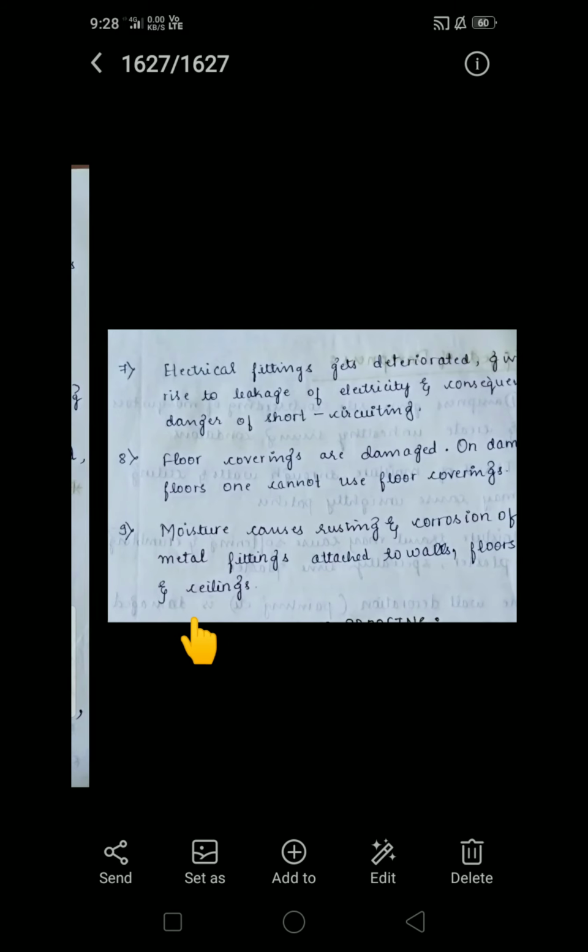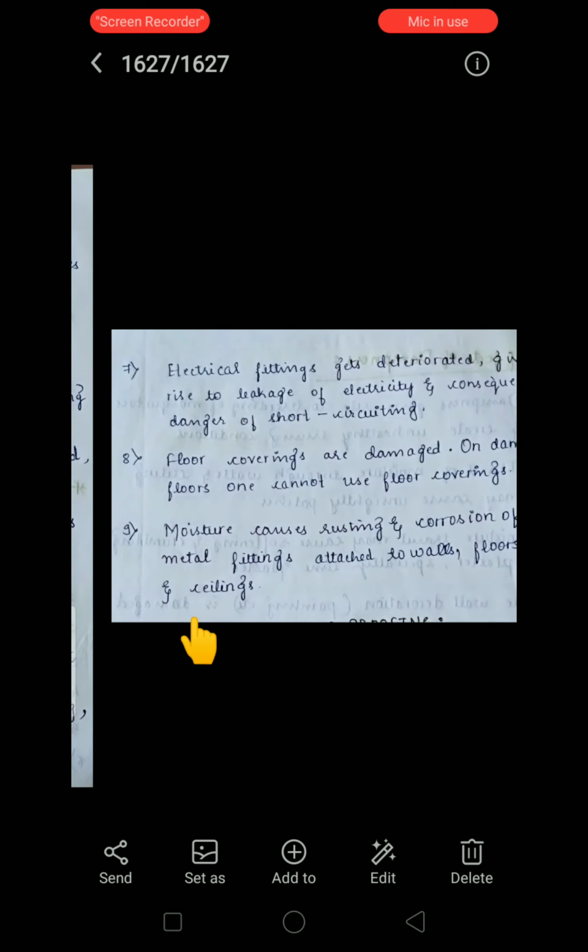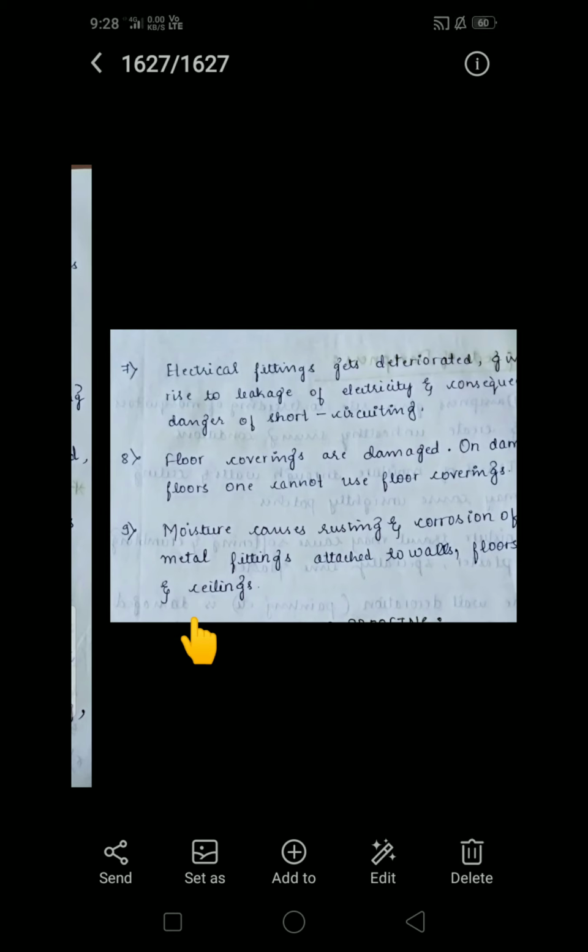On a damp floor one cannot use floor covering. Okay, so nowadays we are using floor covering for aesthetic purposes. So due to the presence of dampness there may be chances of damage to the floor covering. Whatever the other properties there in between the floor and floor covering, they may be damaged.